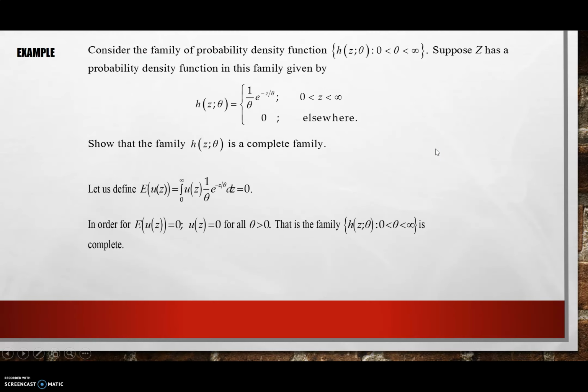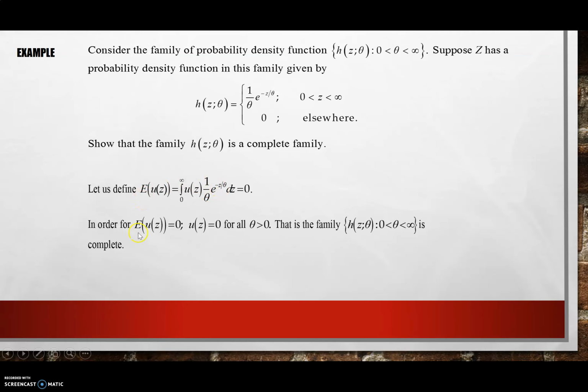Let us consider the family of probability density functions for the exponential distribution. We have 1 over theta exponential to the power minus z over theta. We want to show that this family is a complete family. Writing expected value of u(Z), we will have u(Z) times the probability density function.